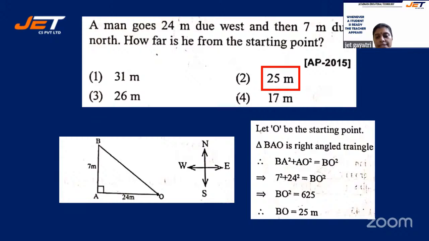O is the starting point. OB square is nothing but BA square plus OA square. Again, Pythagoras theorem can be used. So 7 square plus 24 square. In other words, the hypotenuse, or the distance, is 25 meters. And this question was asked in 2015, so it is supposed to be a very important question as well.